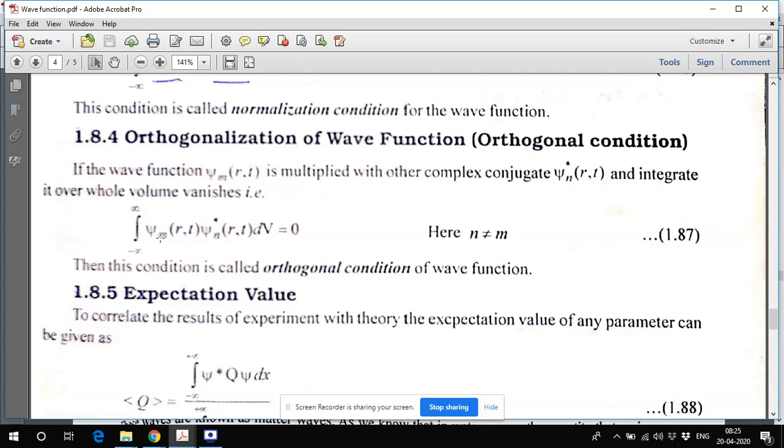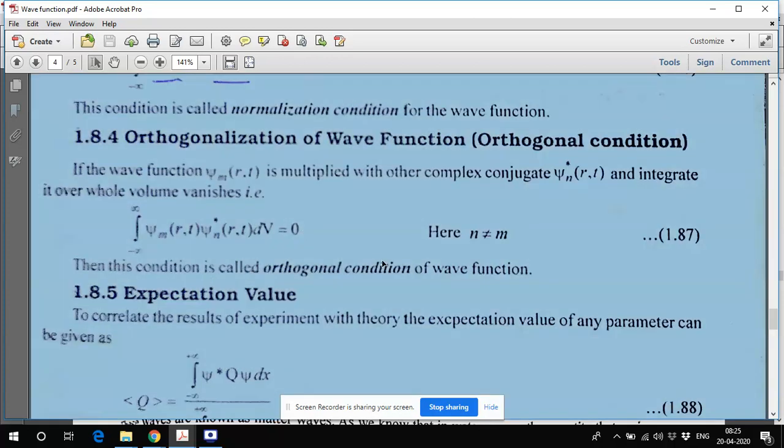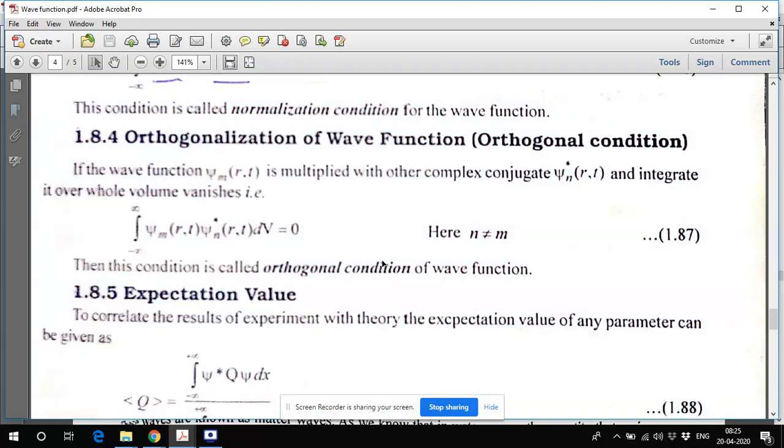If we multiply psi m star with psi n over all space, and it comes out to be 0, this condition is named the orthogonal condition of wave functions. The normalization condition is for only one particle. Now there are two particles, or two wave functions, and once this integration comes out to be 0, it is the orthogonal condition.